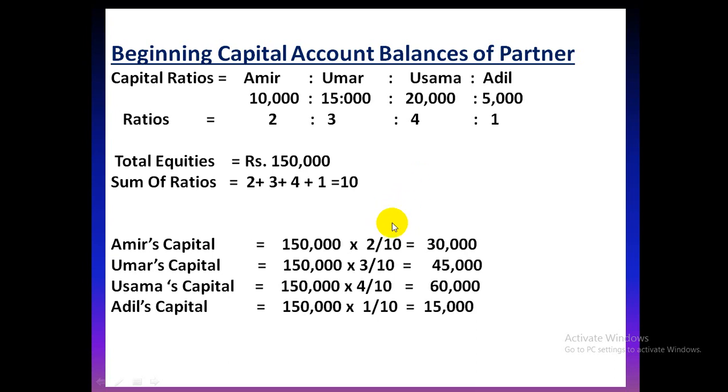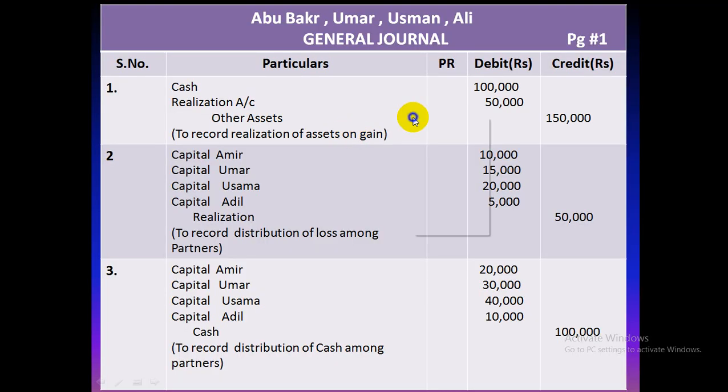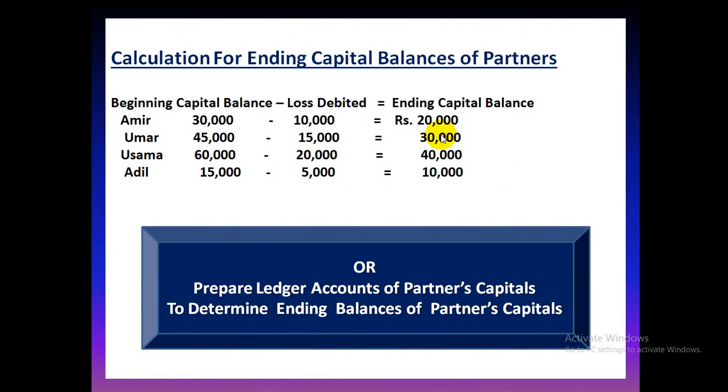If we want to calculate the ending capital balances, we will subtract the loss given to them from these balances. Now let's see how to calculate the ending capital balances of the partners, because we have to actually pay them the amount which is their ending capital balances. जर्नल एंट्री में हम उतना कैश हर पार्टनर को पे करते हैं जितना उसका एंडिंग कैपिटल है.